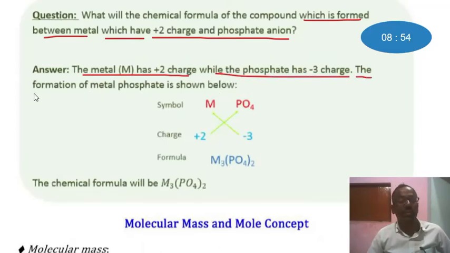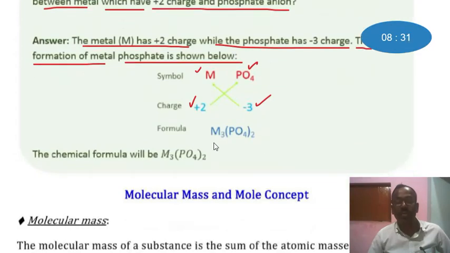The formation of metal and phosphate is shown below. This is the symbol M, and for phosphate PO4. Therefore, I have written here +2, and -3 here.